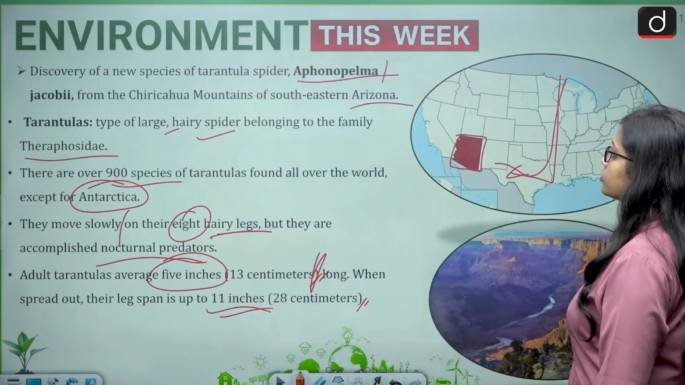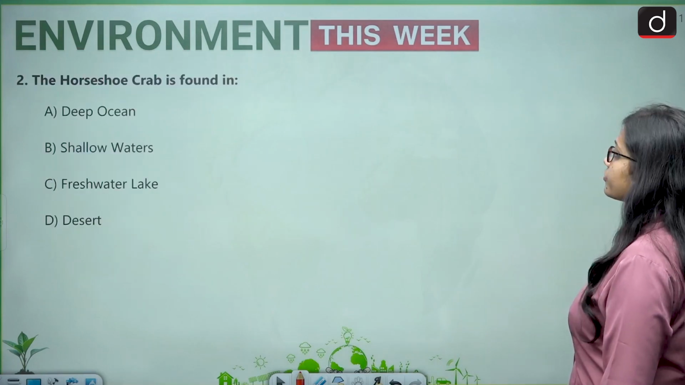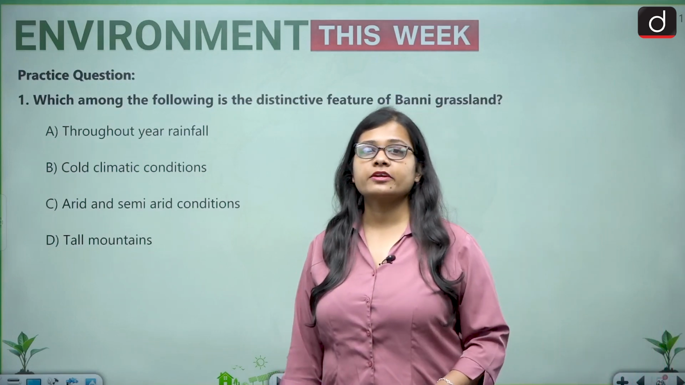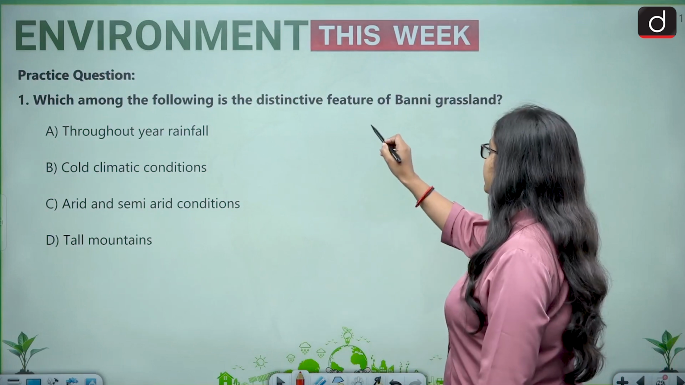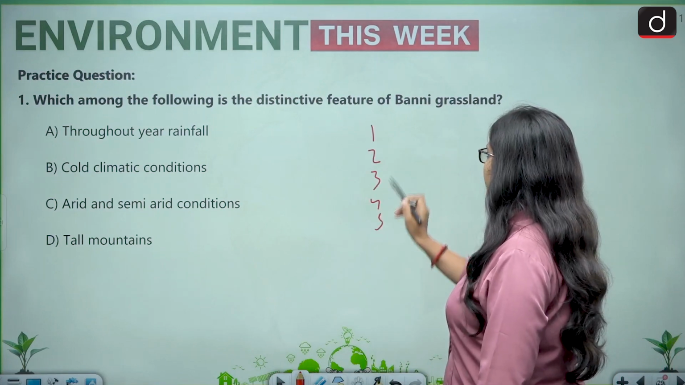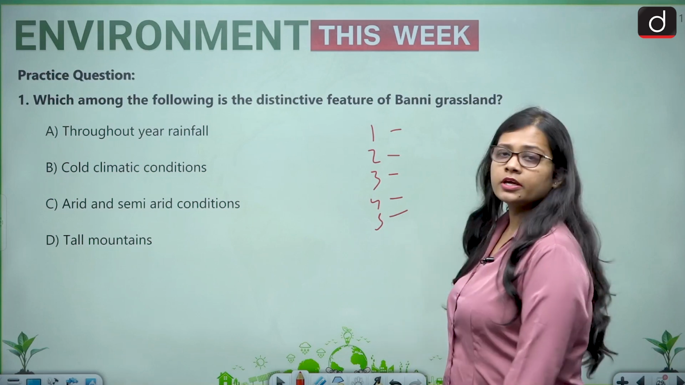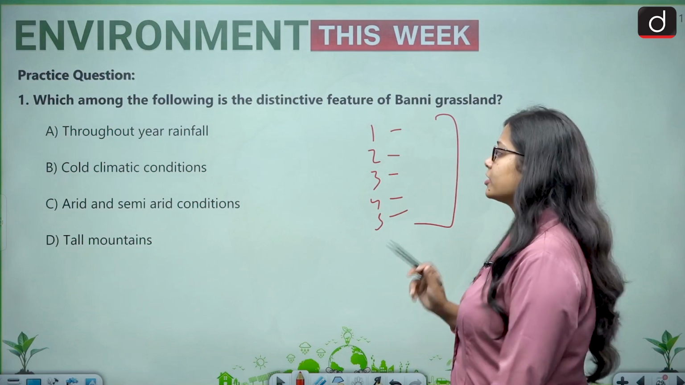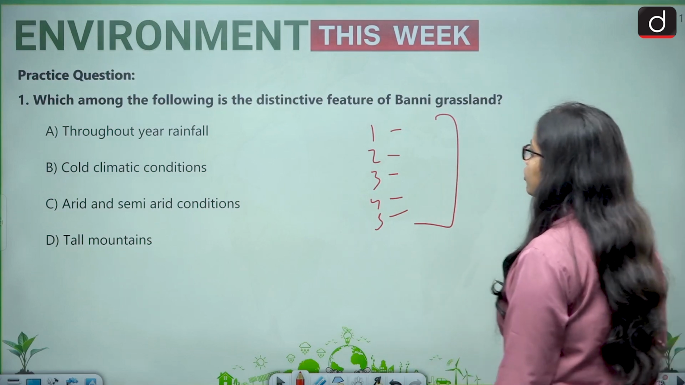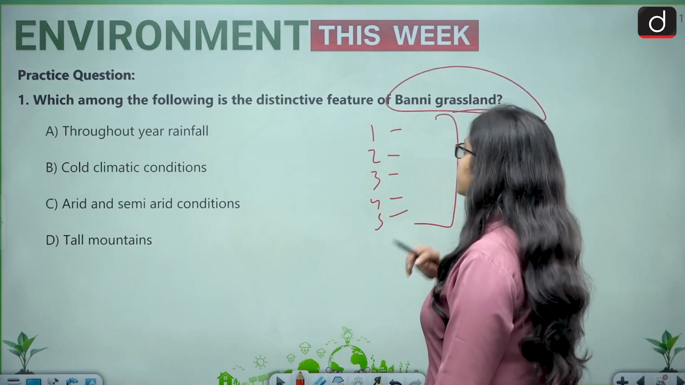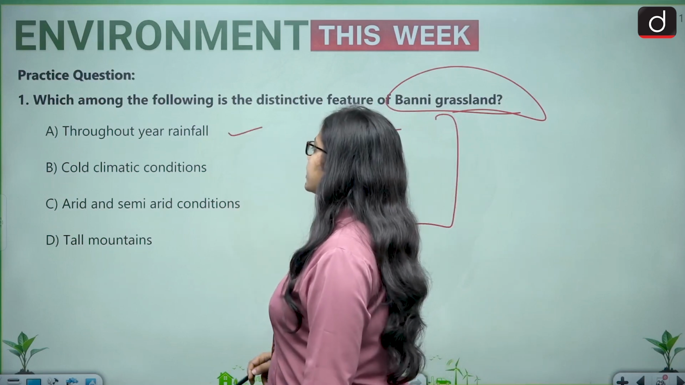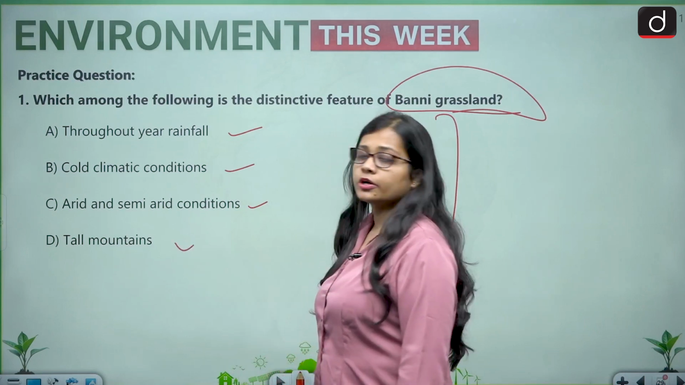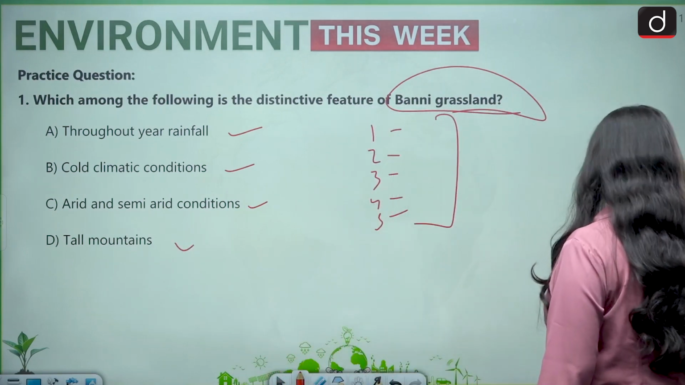Now let us come to the practice questions of every topic, and you people will give me the answer of these practice questions. There will be 5 questions, so note it down 1, 2, 3, 4, 5 and answer of every question. So in this format you can give me the answer in the comment section. First question is, which among the following is the distinctive feature of bunny grassland? Throughout the year rainfall, cold climatic conditions, arid and semi-arid conditions, or tall mountains.